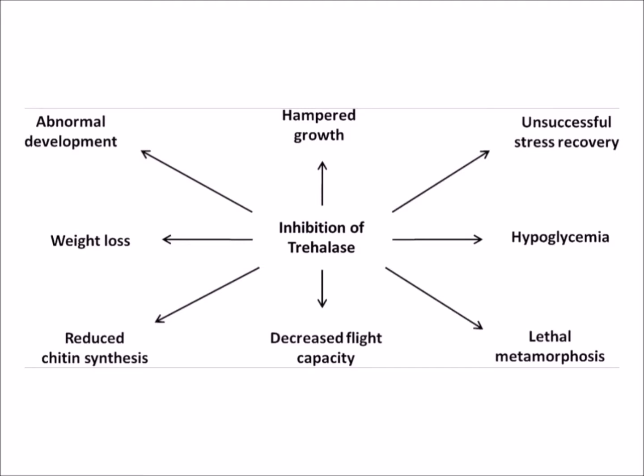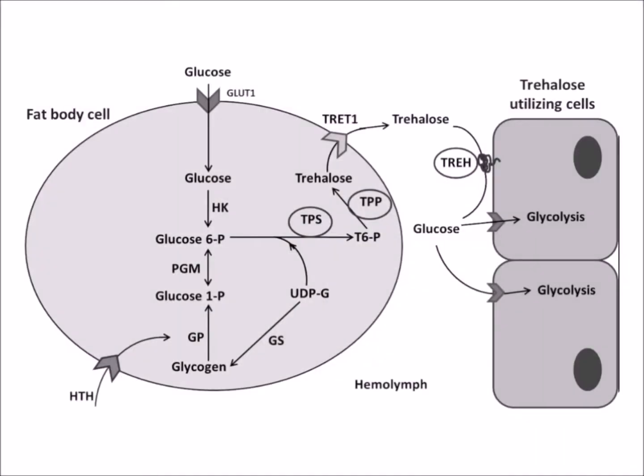In insects specifically, Trehalase activity plays a role in growth and development, energy supply for flight, regulation of chitin biosynthesis, and recovery from abiotic stress. For many insects, much of the sugar energy reserve is stored as trehalose. In this way, trehalase is of vital importance in converting the insect sugar reserve into glucose, which is then catabolized to release energy. Insect flight muscles are some of the most energy-demanding tissues and are known to sustain some of